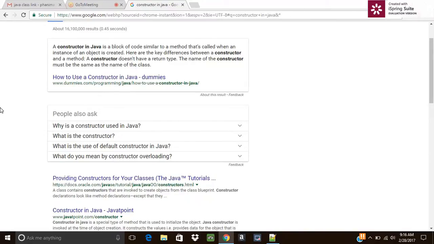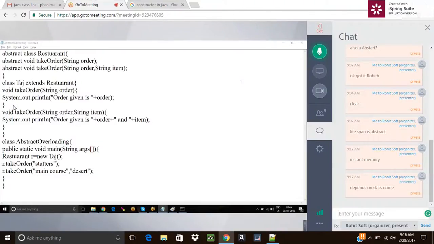So the constructor takes part in object creation, and what is the next thing you can say? To initialize the variables of a class. Yes, sir. Okay.